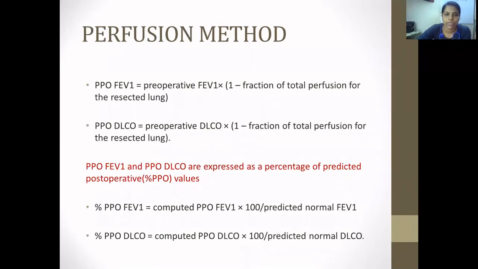The other one is the perfusion method, which we do with ventilation perfusion scanning. The equation is: predicted postoperative FEV1 is preoperative FEV1 times 1 minus the fraction of total perfusion of the resected lung, and the postoperative DLCO is preoperative DLCO times 1 minus the fraction of total perfusion of the resected lung. All this is done with the help of ventilation perfusion scanning, and we can calculate it as a percentage also.